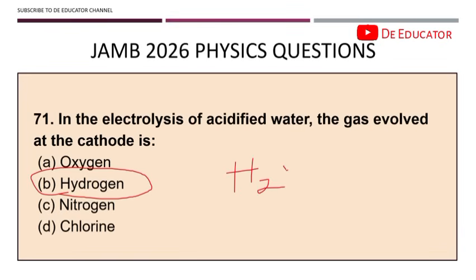There's a common principle that you will just say that H goes to one side, O goes to one side. You know that the negative is going to go to the anode, positive is going to go to the cathode, right? For the positive here, you have hydrogen. Reduction occurs at the cathode. Take note, reduction occurs at the cathode, and then hydrogen ion gains electron to form hydrogen gas there. So you have hydrogen.